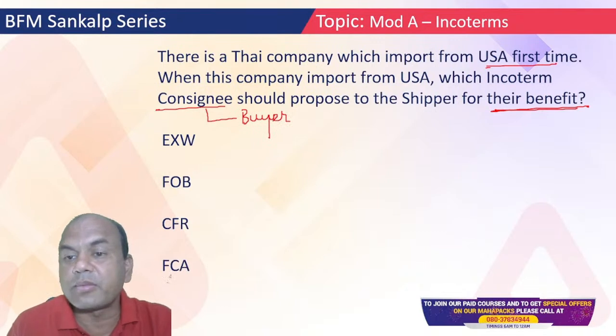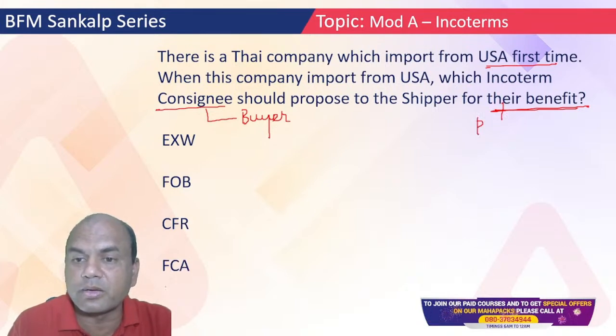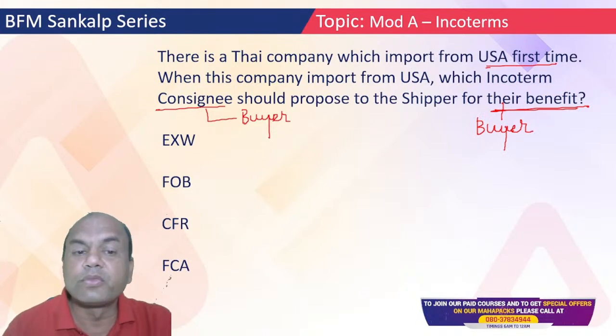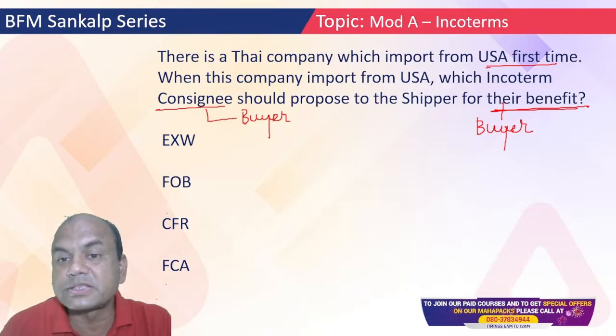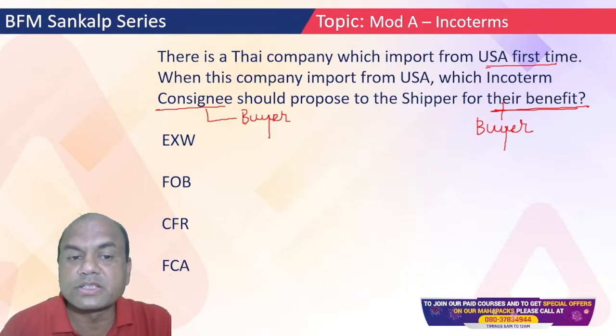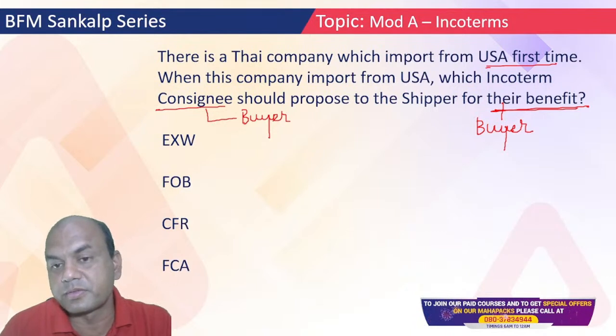So for the buyer's benefit, which Incoterm should this buyer propose to the shipper? Shipper means seller, exporter. Should he or she propose Ex Works or FOB or CFR or FCA?